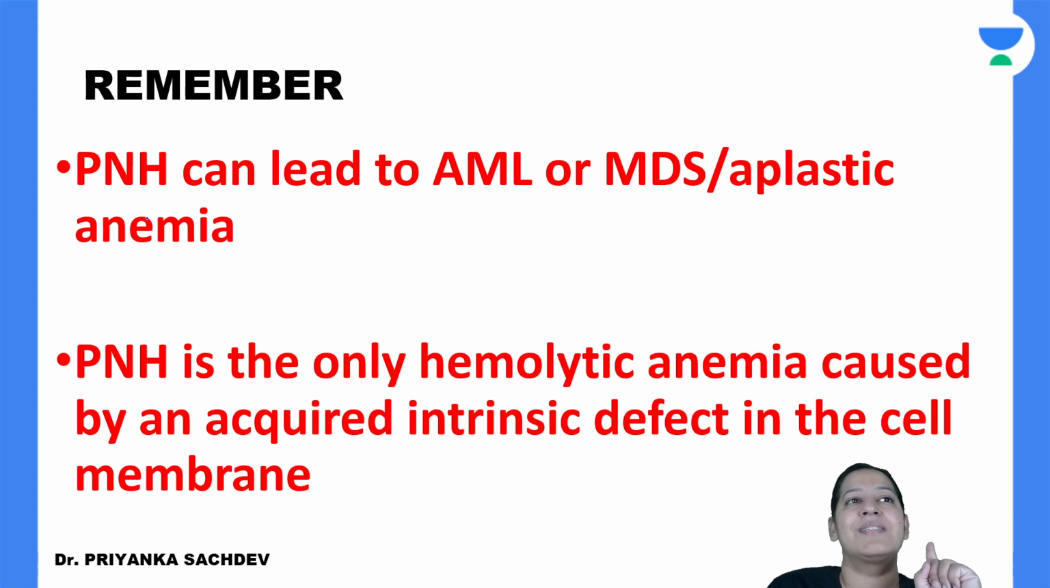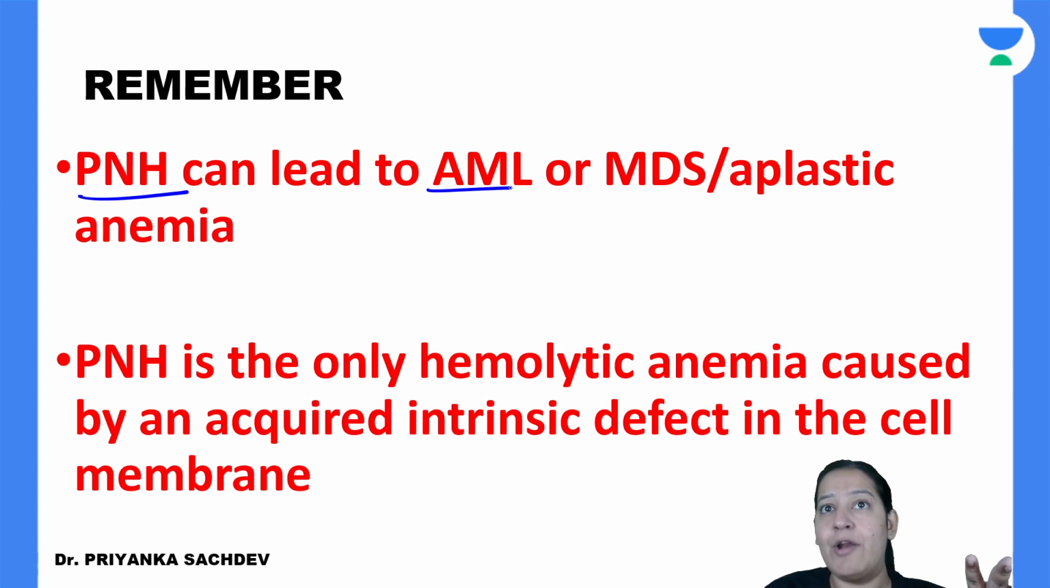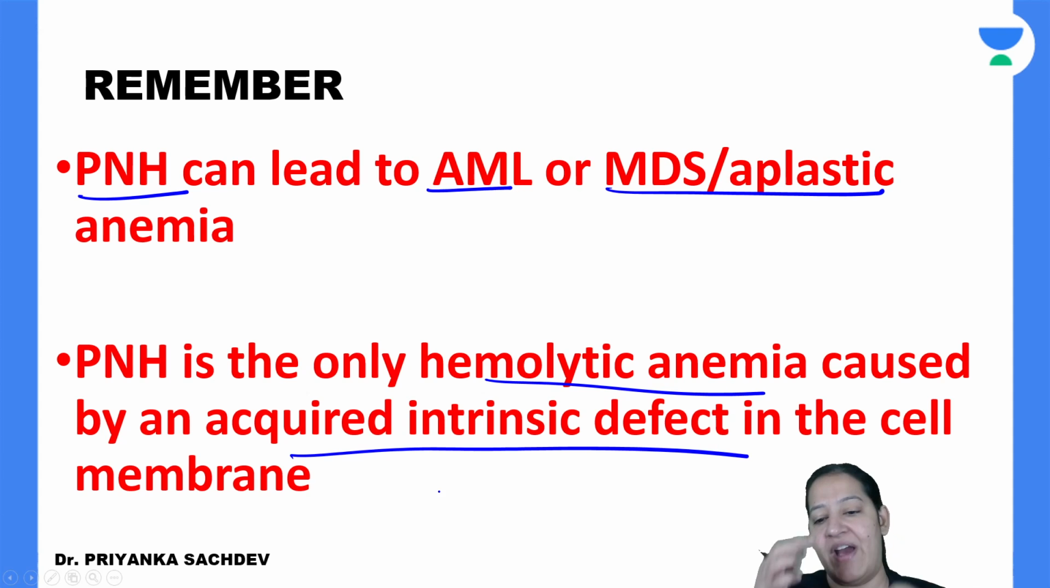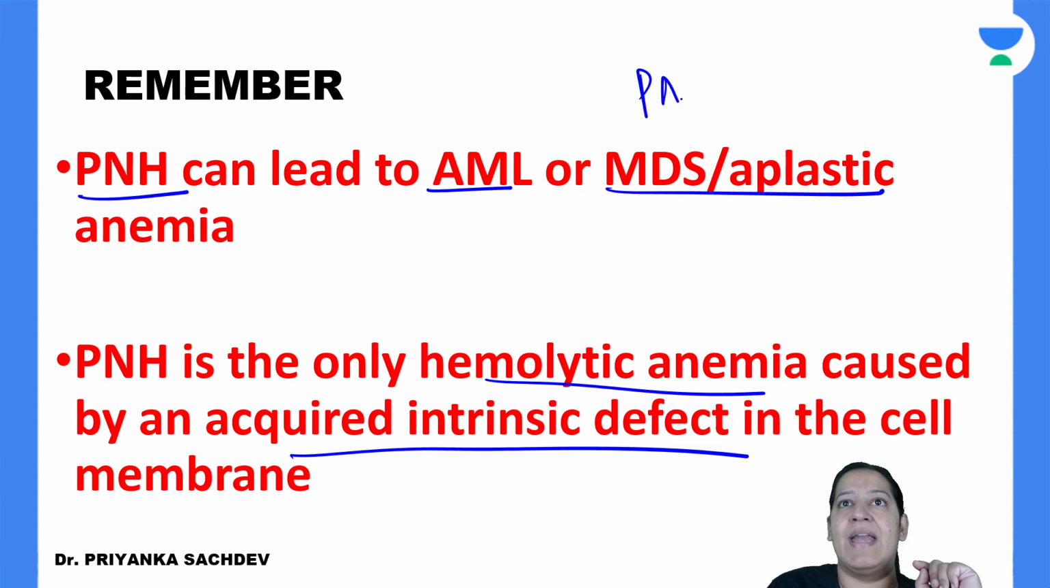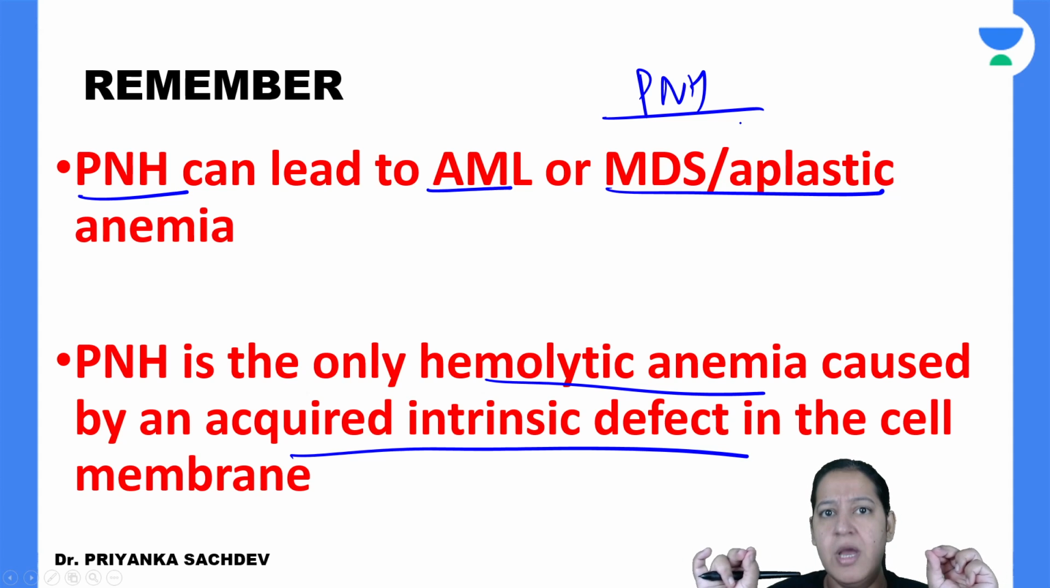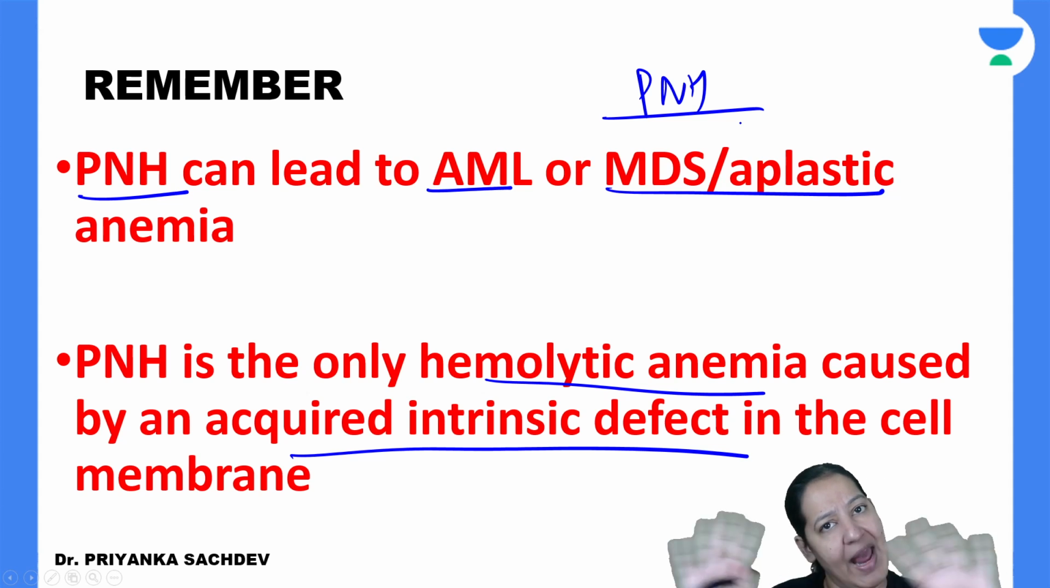One more important last thing about PNH. It is a precursor of AML. It can lead to acute myeloid leukemia, MDS, or aplastic anemia. PNH is the only hemolytic anemia caused by an acquired intrinsic defect in the cell membrane. Have you got it? So I'm done with the first question. That was question number 1, based on PNH. Now you can answer any question based on PNH.